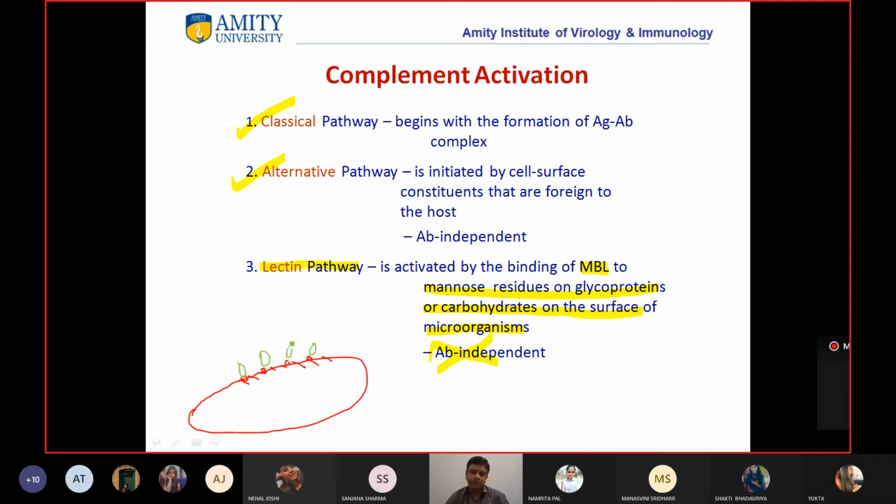Clear? You only need to understand this concept. The rest of the pathway is similar to your classical pathway. It's only the initiation which is a bit different.